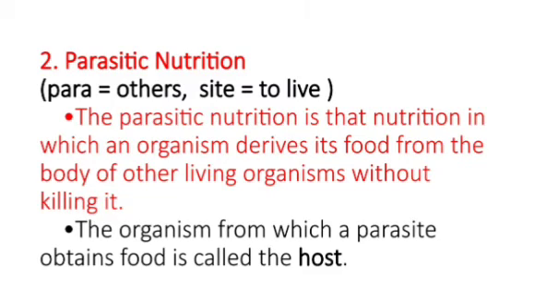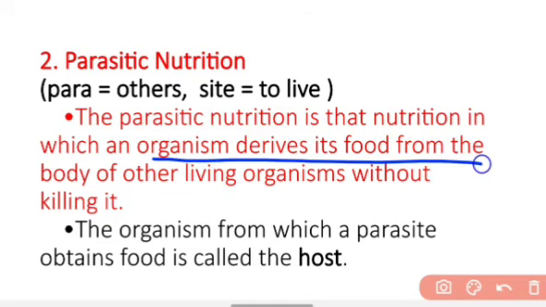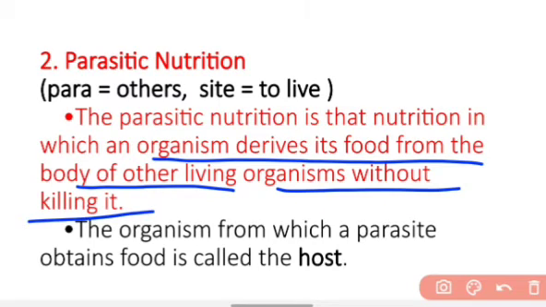Now, the second type of nutrition is parasitic nutrition. In the parasitic mode of nutrition, the organism derives its food from the body of another living organism without killing it. So in parasitic nutrition, the organisms are dependent on other living organisms. They get their food from the body of other living organisms, but they do not kill them.